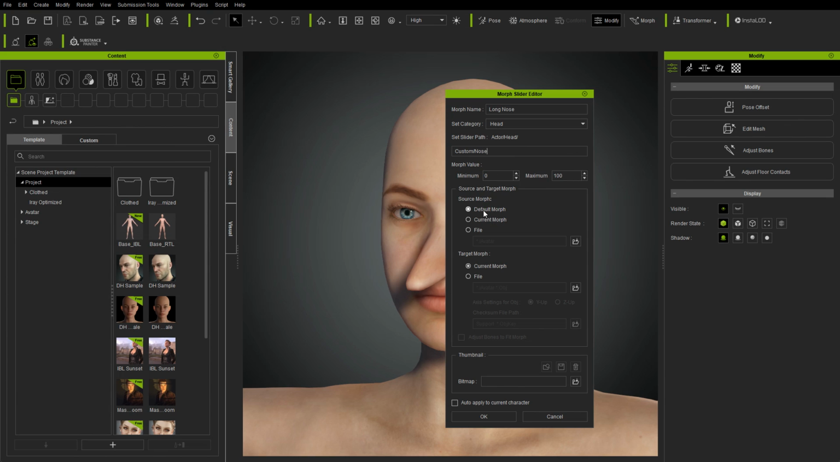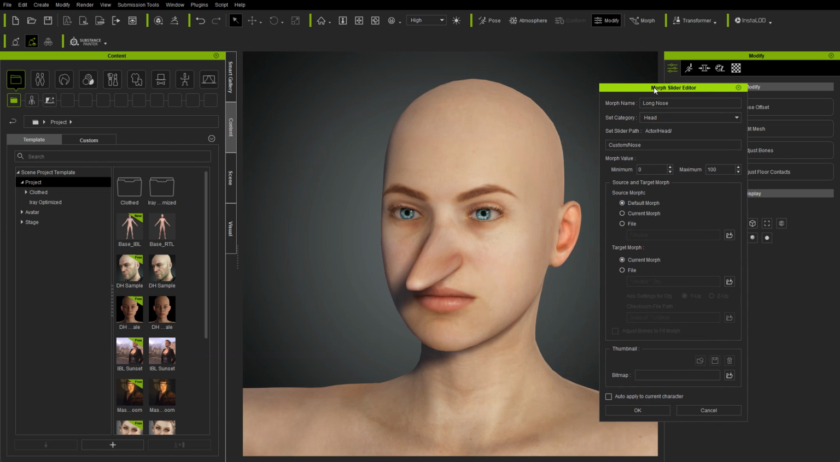And then for the source and target morph data, set your source morph. Leave it as the default morph, and your target morph is the current morph. So basically what that means is the default morph is the completely unmorphed character, and the target morph is the morphed character you currently have in your scene. That's why you needed to start with the unmorphed character. So you've only had one change you've made to this character at this point. And then go ahead and hit OK.